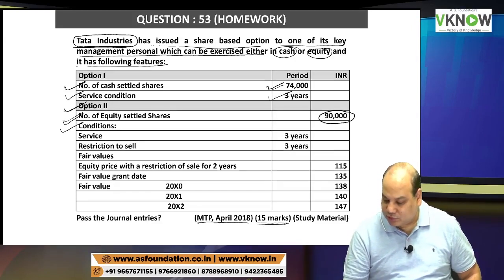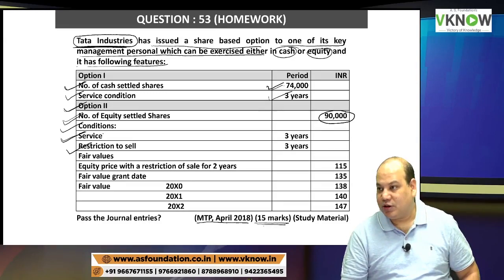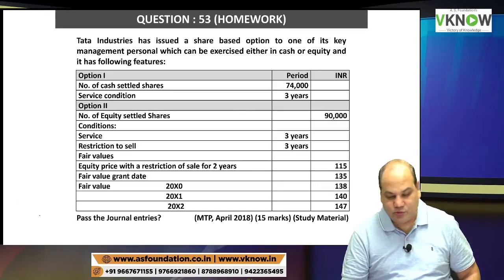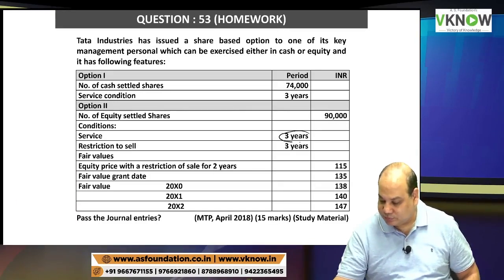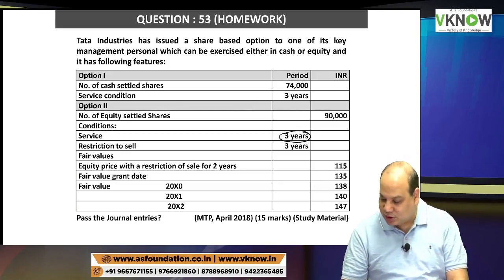The condition is, there are two conditions. First, complete 3 years of service. Then you can't sell for 3 years. You can't sell, so there is a restriction on transferability. Now they have given fair value. So what is the only difference between this and the previous two questions? It is a 3-year problem. Previous one was a 2-year problem. Okay, no problem.